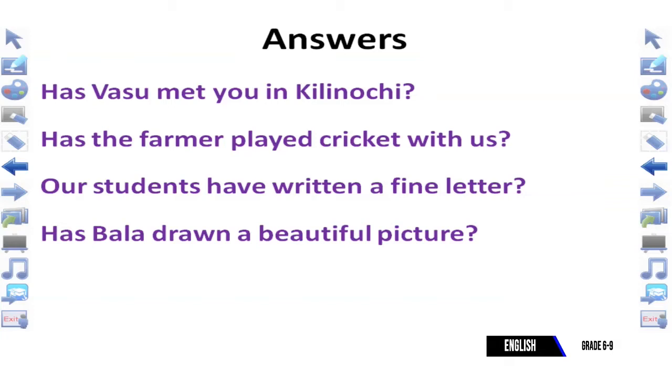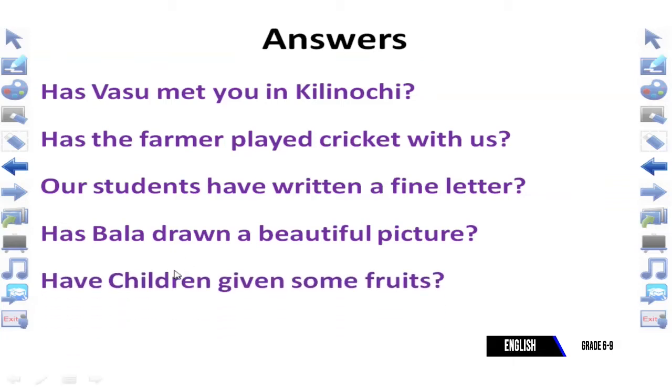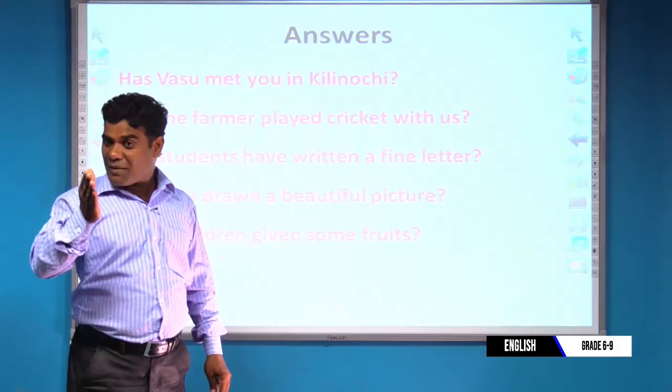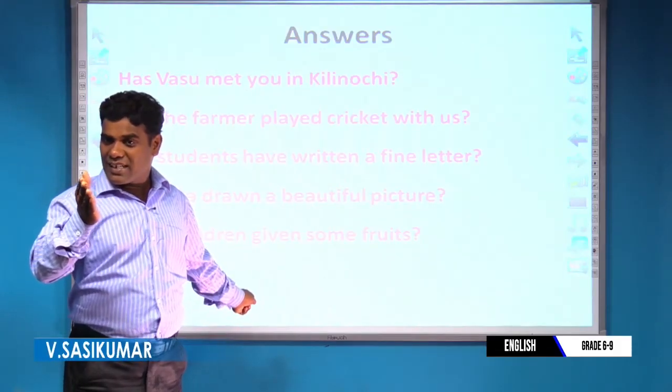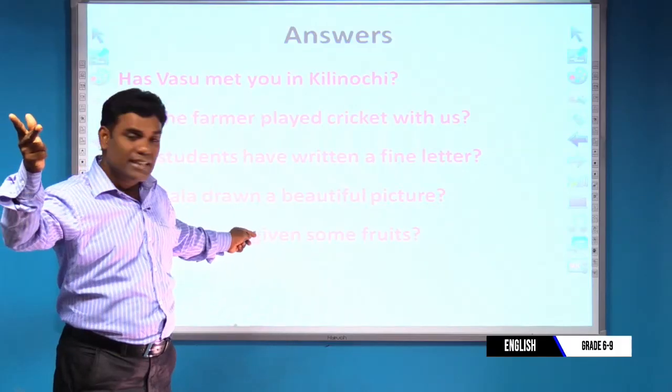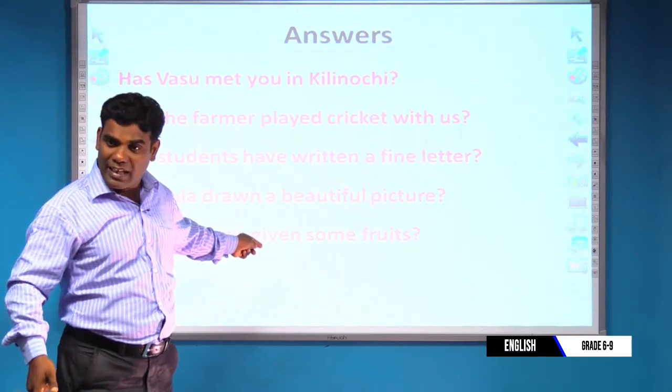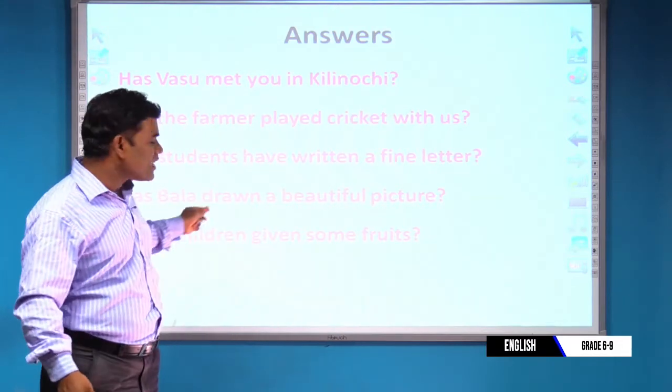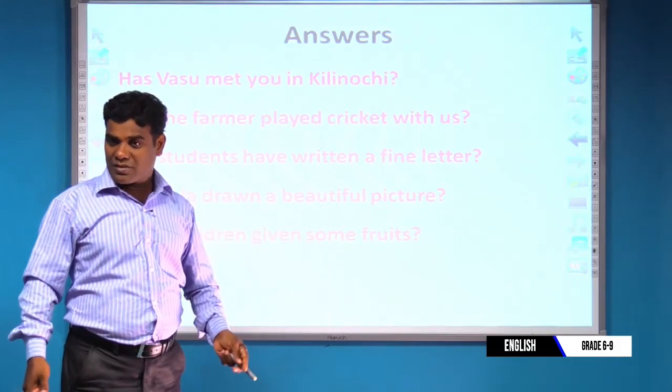Clear? Okay. Next one. Have children given some fruits? Have children. Very important. Children are plural. So you can write "have" in front of the subject. Have children given. Give, gave, given. So the third form of the verb will be written by me here. So have children given some fruits?